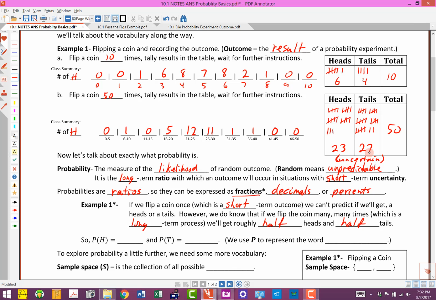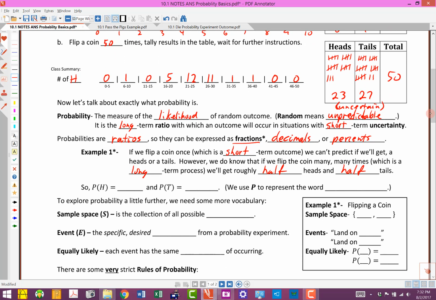If we look at the students in this particular class, notice how many of them were in this range here between 4, 5, and 6, so right about halfway. And same thing down here. Halfway would be 25, so we'd be right about here. That's what happened with most of the outcomes. Again, it's not a predictable thing. We can't say for absolute certain what the result is going to be. It's not always going to be 50-50, but most of the time it's going to be somewhere close to that.